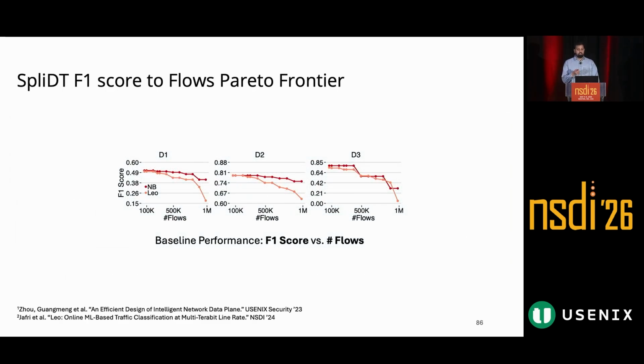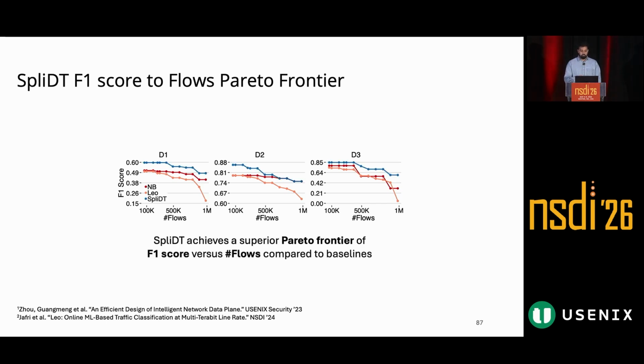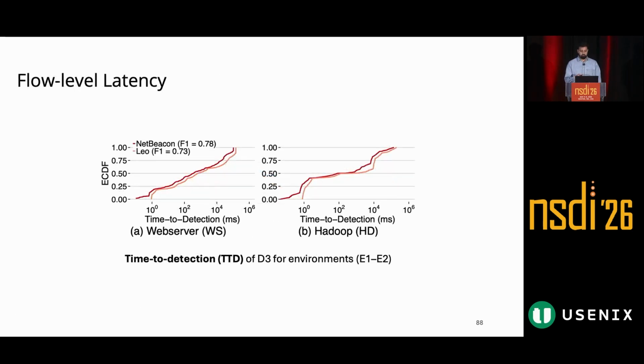First, we are looking at F1 score versus flow scalability. How many flows can be supported in the data plane? Each point on these plots represents a feasible model under the switch constraints, and we are looking at 2 state-of-the-art approaches here called NetBeacon and Leo. SPLIT, shown in blue here, consistently achieves a superior Pareto trade-off, delivering much higher F1 scores at each flow count compared to the baselines, because it can utilize many more features compared to these kind of top K based schemes.